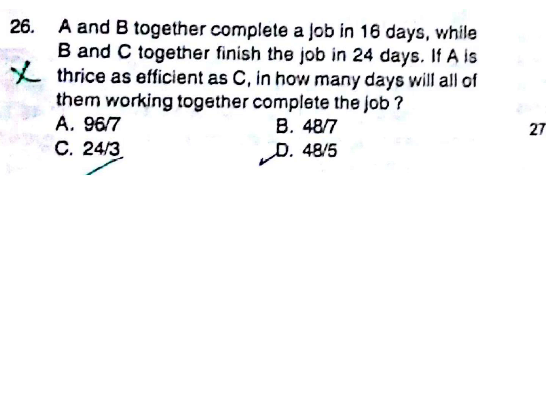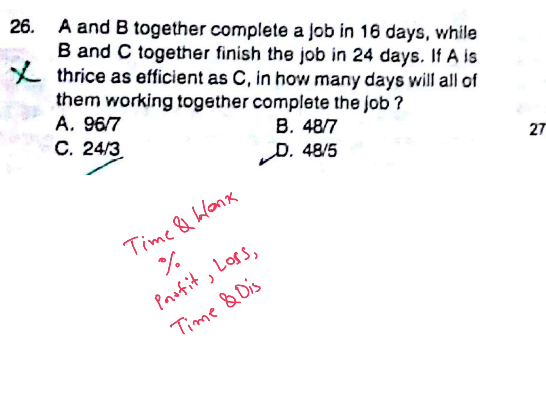Then questions from 26 to 50 are from Aptitude. From Aptitude, time and work. Most questions are coming from time and work. Percentage, profit loss, time and distance, these are the main sections.